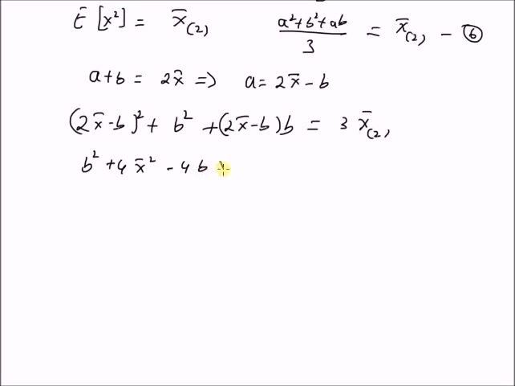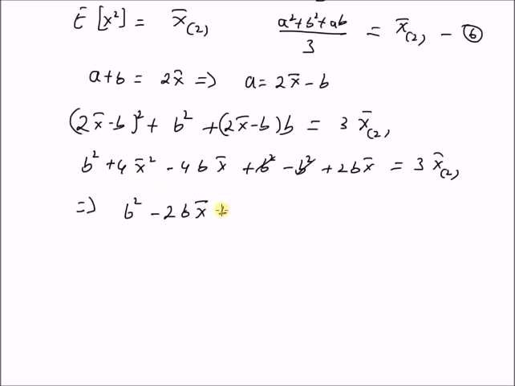minus 4 times b into x bar plus b square, that is this term, and then we have minus b square, that is this term, and also we have plus 2b x bar is equal to 3 times the sample second moment. So upon simplification, this b square and this b square cancel each other, and so we are left with 1 b square, and then we have minus 4b x bar plus 2b x bar, which is minus 2b x bar, and then we have 4x bar squared minus 3 times the sample second moment, which is equal to 0.